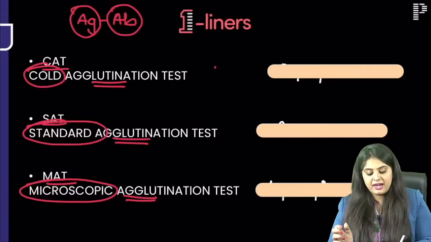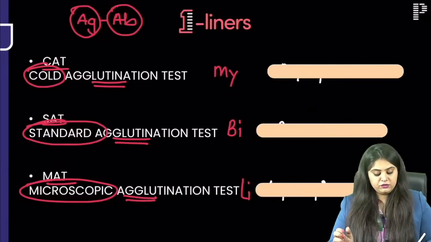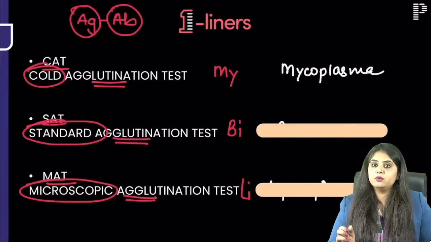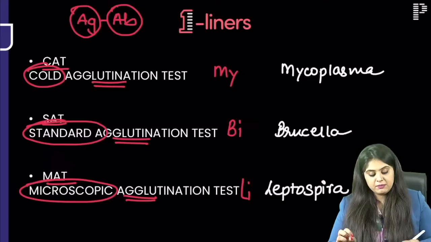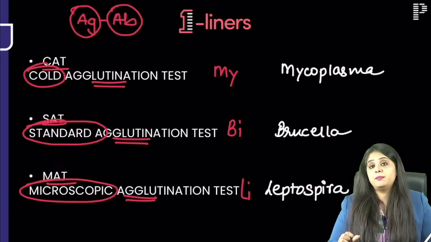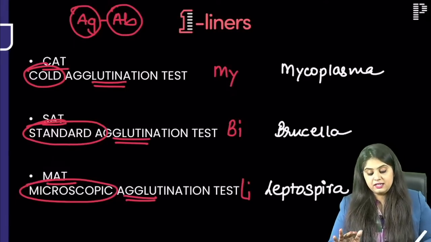Cat sat on a mat, and cat is obviously in Hindi known as Billy, and that is how we learnt it. So cold agglutination test is for mycoplasma, standard agglutination test is going to be for brucella, and microscopic agglutination test is for leptospira. ऐसे one liner नहीं आएगा.